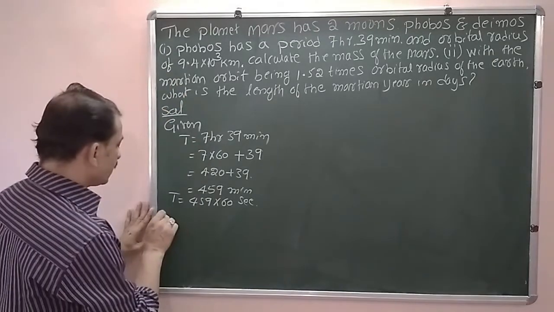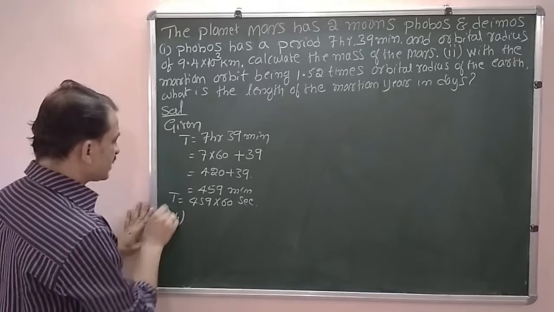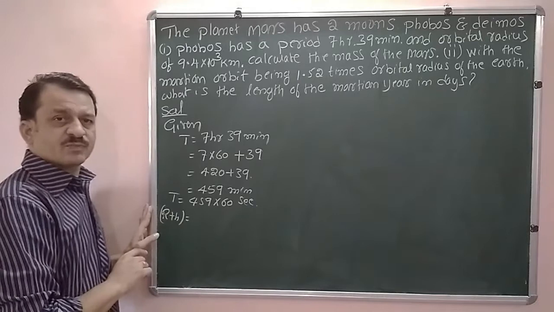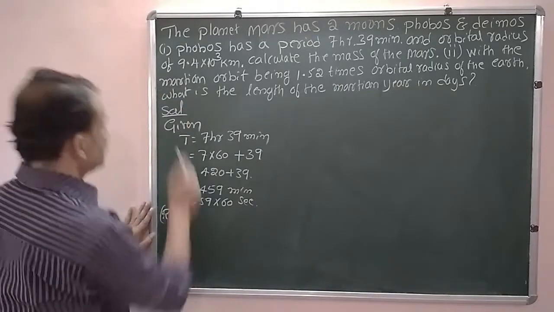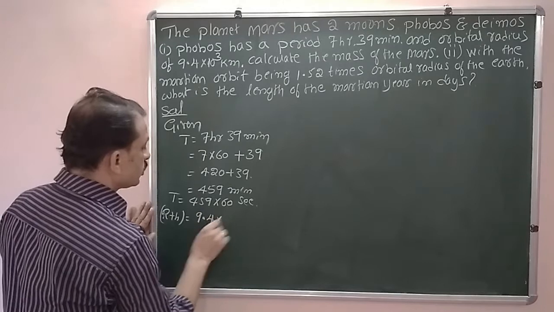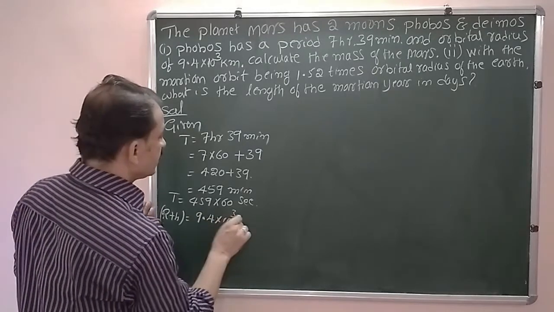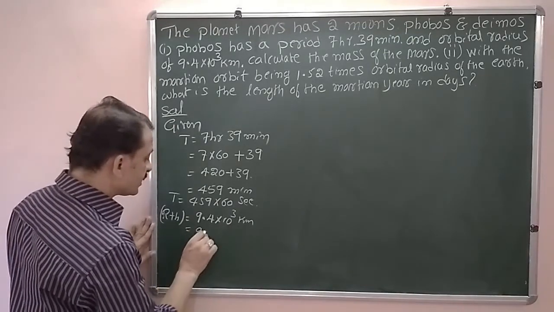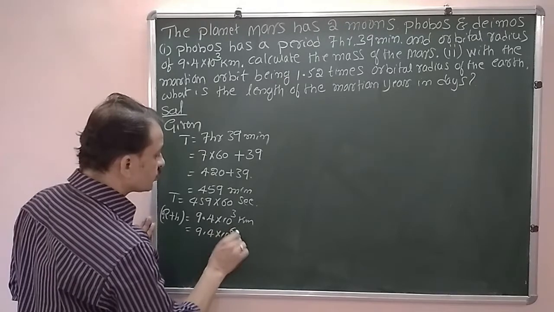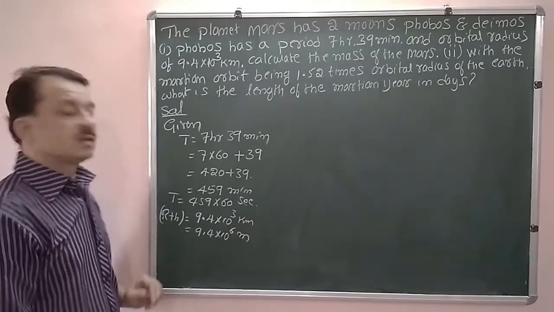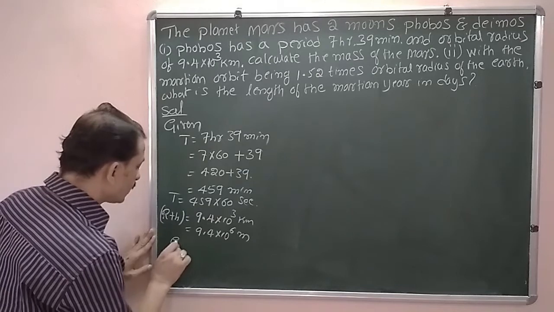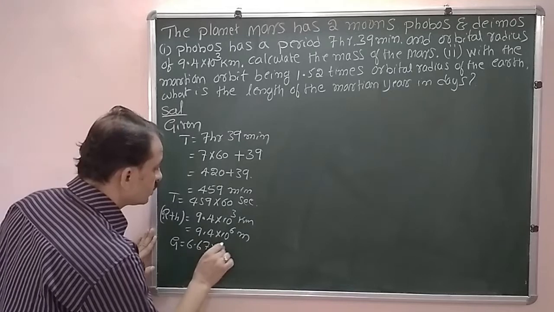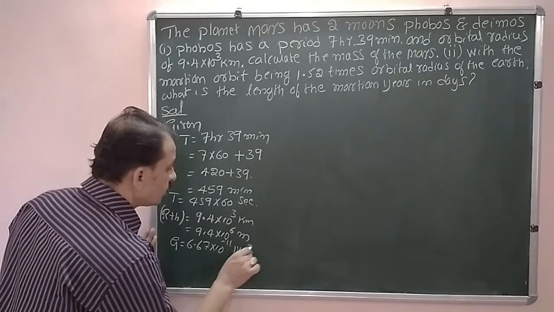Its radius is also given, that is r plus h, the orbital radius. In the case of Earth we have written it as Re plus h. Now here it is r plus h, that length is given. It is 9.4 into 10 to the power of 3 kilometer. Since it is in kilometer, you convert it into meter, that is 9.4 into 10 to the power of 6 meter. Now G we know, the universal gravitational constant, it is a constant 6.67 into 10 to the power of minus 11 Newton meter square per kg.